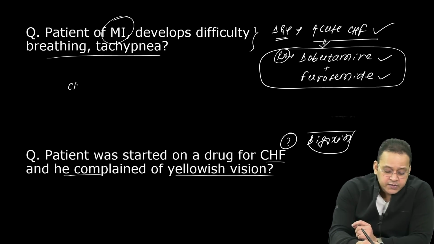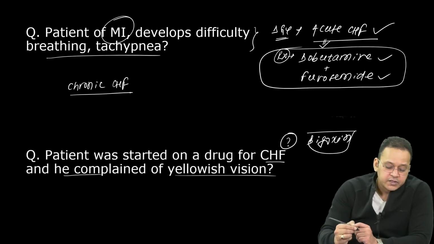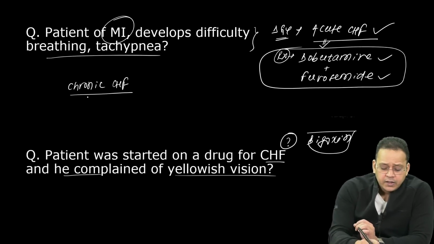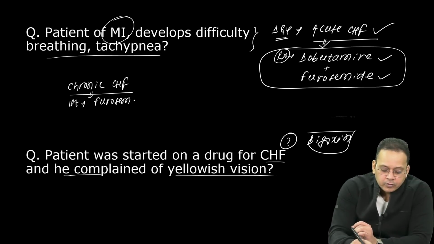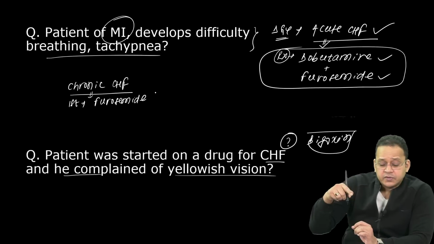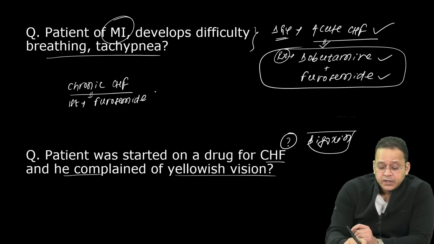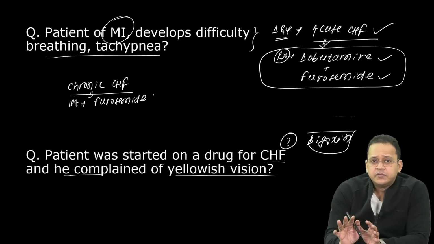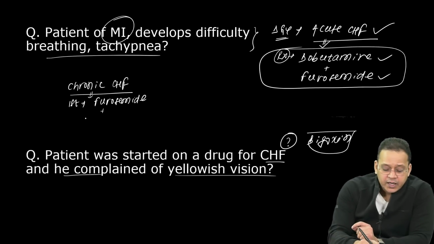And see, digoxin, it is used for treatment of chronic CHF, right? And even in chronic CHF, the first drug that is used is furosemide, remember. And this is to control the volume overload. Then I use ACE inhibitor, ARB, and beta blockers.